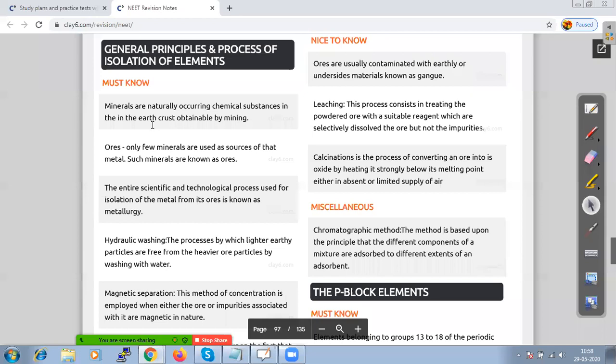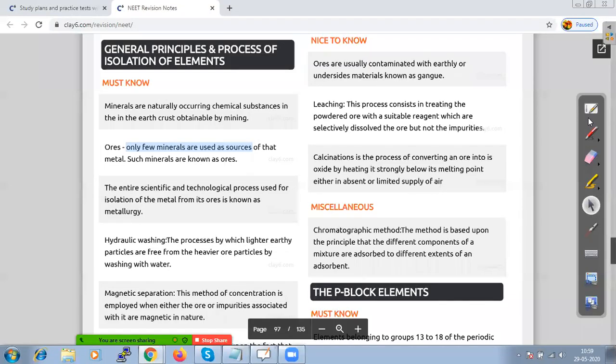The most important factor we have to study is what minerals are. Minerals are naturally occurring chemical substances in the earth's crust, obtainable by mining. And what are ores? Only a few minerals are used as a source of a metal, and those minerals are known as ores.